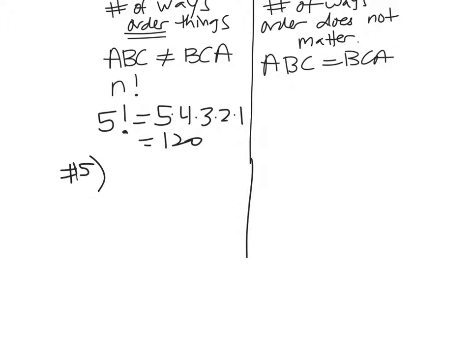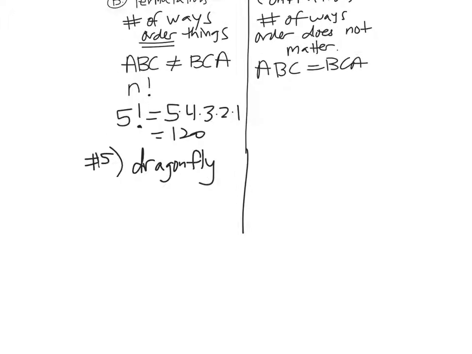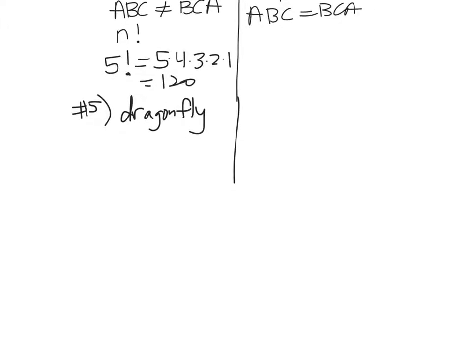Okay. All right, let me go ahead and start off with something like this. Let's take the word dragonfly. Do you like bugs? They always use that word. Dragonfly has a lot of letters and none of them repeat. That's probably why they chose this. We want to find out how many different 9-letter words we can make. Okay, they're not going to be real words. But if we took dragonfly and rearranged these letters, there's 9 letters to choose from. None of them are repeats, so your answer would be 9 factorial. Because in the first spot, there's 9 to choose from. After you choose one for the first, then there's 8, 7, 6, okay?